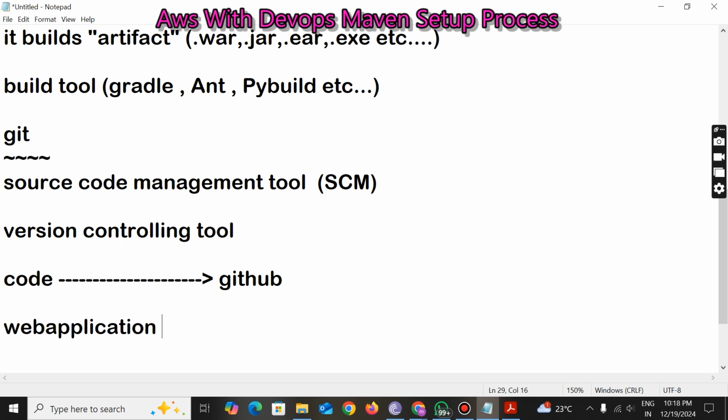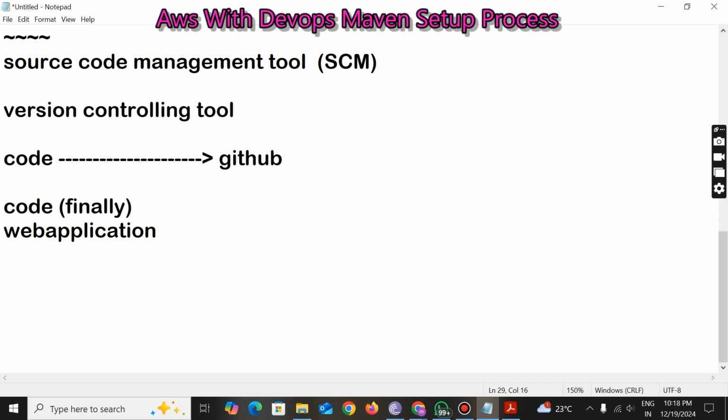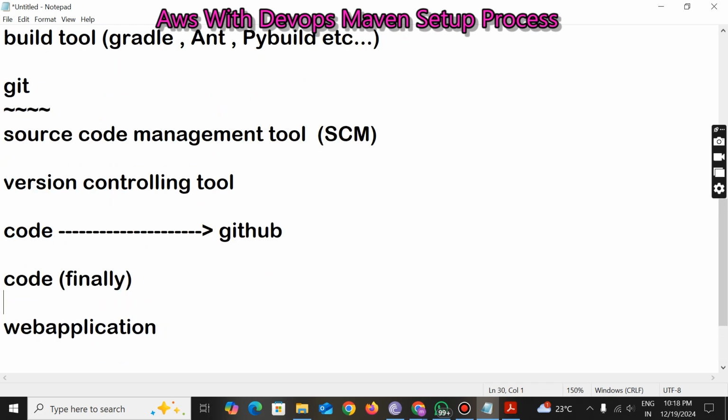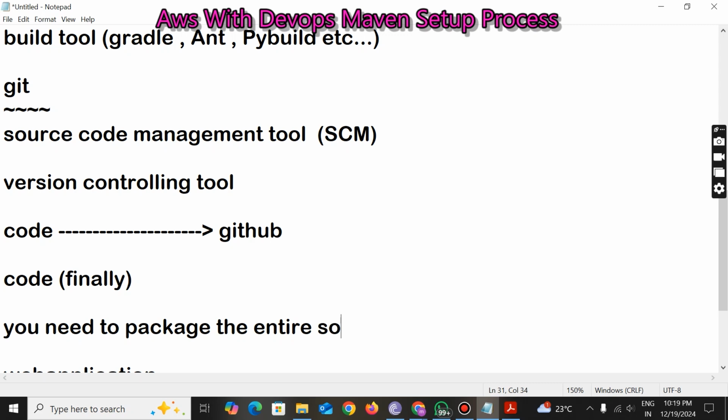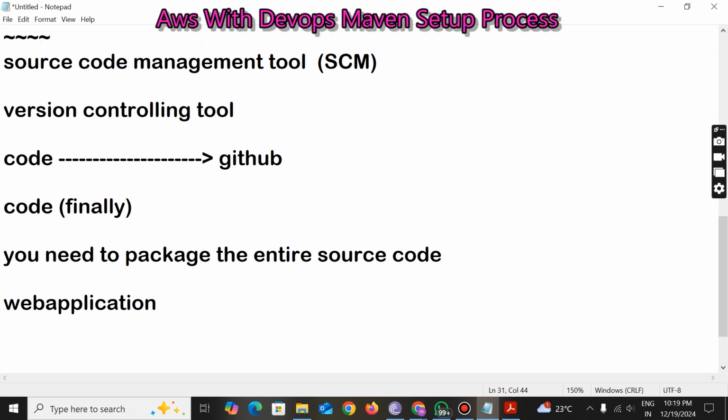You tell me, will you give the code to the client, or else what will you give? Finally, what you need to do is package the entire source code. What do you mean by packaging the entire source code?